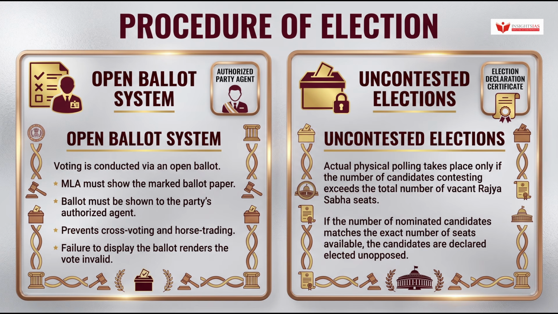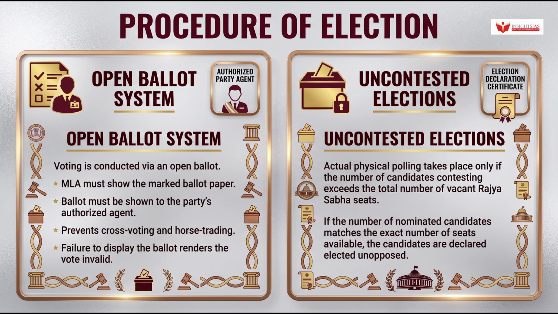Now, the open ballot system is absolutely critical for prelims. Voting is conducted via an open ballot, and an MLA is required by election rules to show their marked ballot paper to their respective party's authorized agent before dropping it into the ballot box. Failing to display the ballot to the agent renders the vote invalid. This is your elimination anchor. The vote is not merely secret, it is open and displayed to the party agent. Do not confuse this with the general secrecy of elections in India.